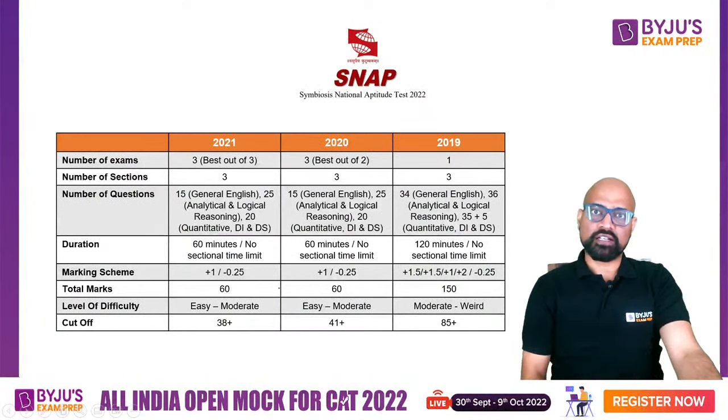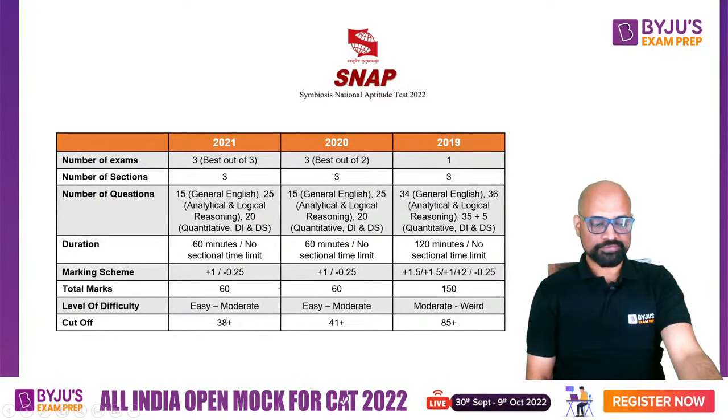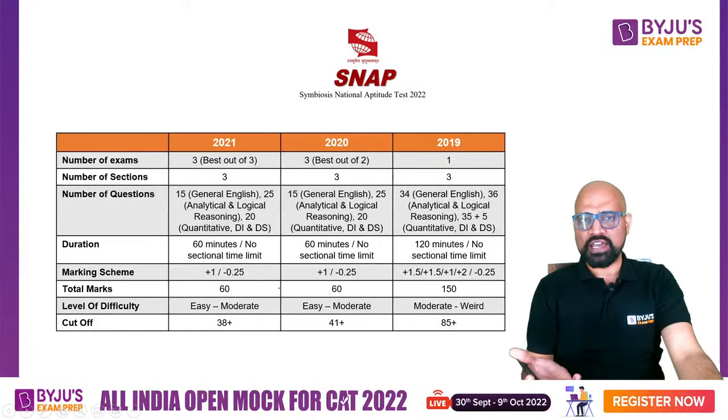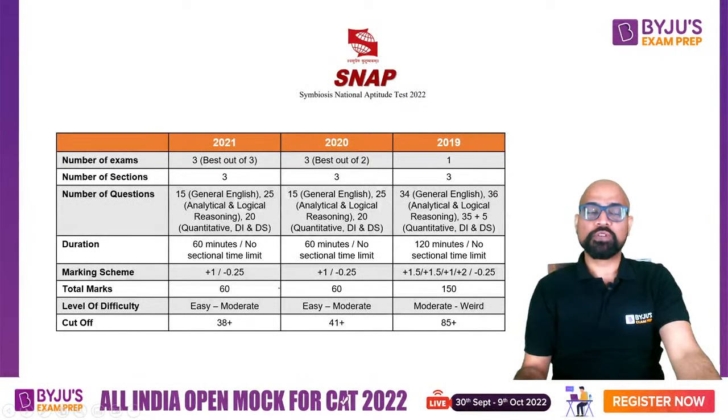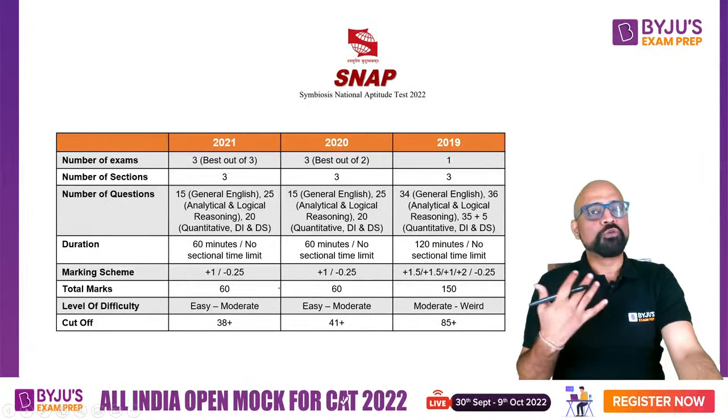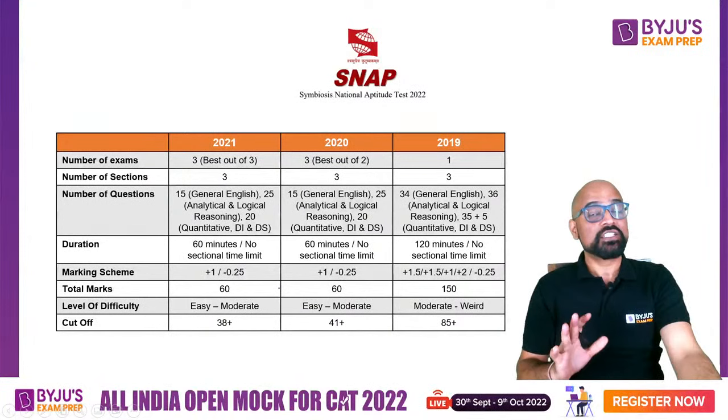Let's compare the last 3 years of SNAP tests, how they were. The SNAP paper is a very easy one. I believe you can take 2 or 3 mocks initially just to have an idea of the level of difficulty of the paper, then you can practice more questions from the books or the sectional and topic tests. Then you can appear for 2 more. So I believe 4 to 5 mocks is more than enough. You don't have to build strategy over here. Speed is the only concern here.